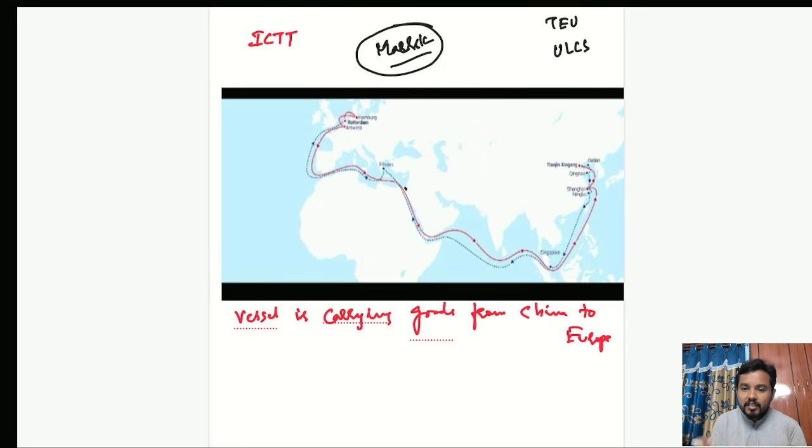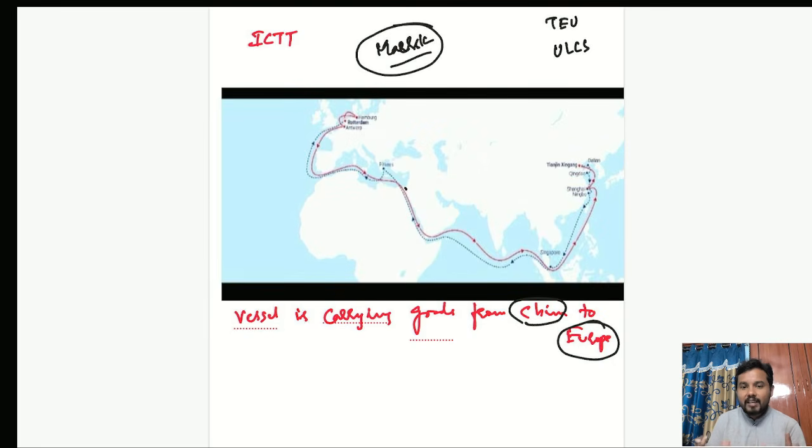Now the origin point was China, and the ultimate destination was the Netherlands, a country in Europe. This is my example just to make you understand the concept of international container transshipment terminal. So one ultra large container ship is transporting goods from China to a European country called the Netherlands.